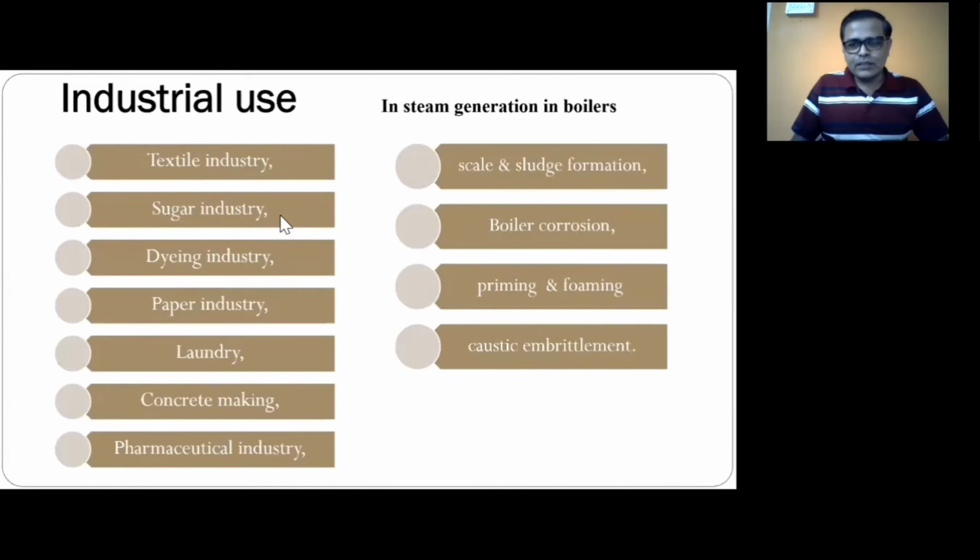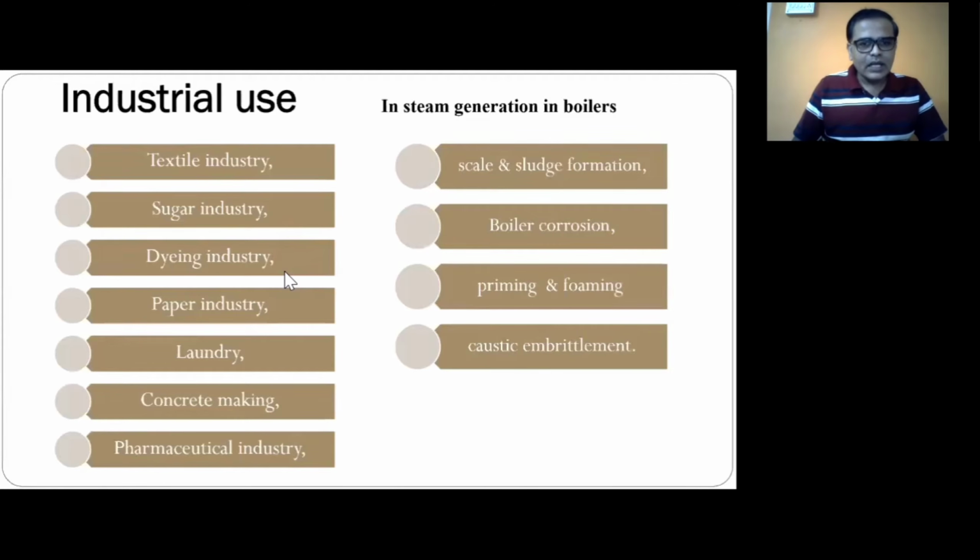In case of sugar industry, as you know, water may contain sulfates and nitrates, etc. If it is used in refining, then that will cause some difficulties in the crystallization of sugar, and the crystallization, we can say, will become deliquescent. Deliquescent means that sugar will have the property of absorbing moisture from air, and that will look like wet sugar.